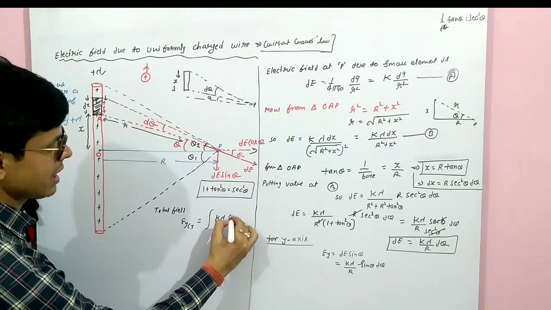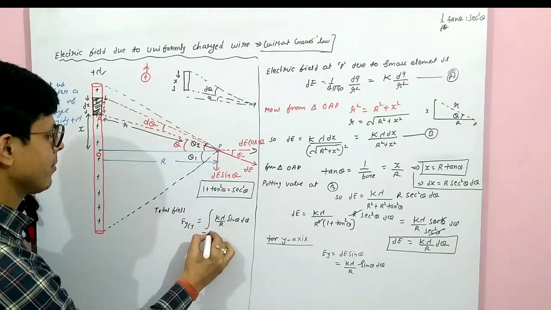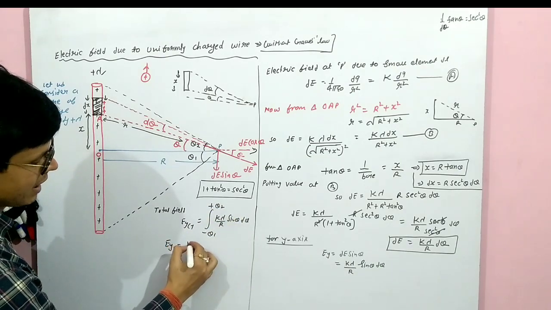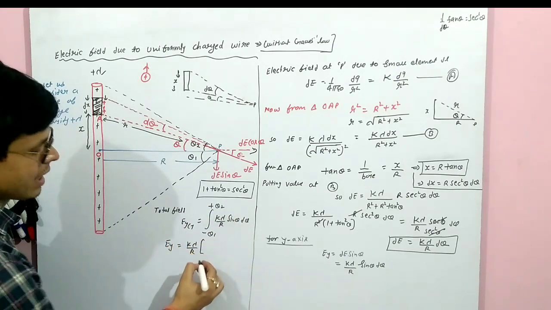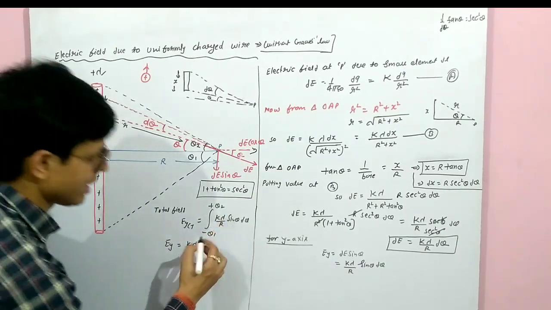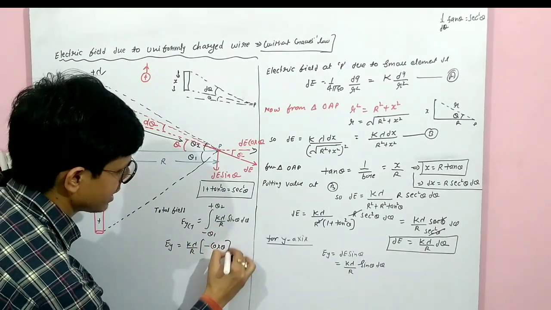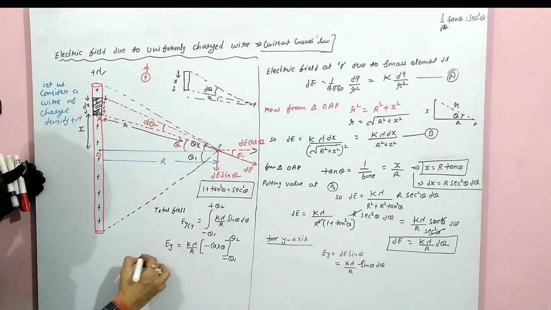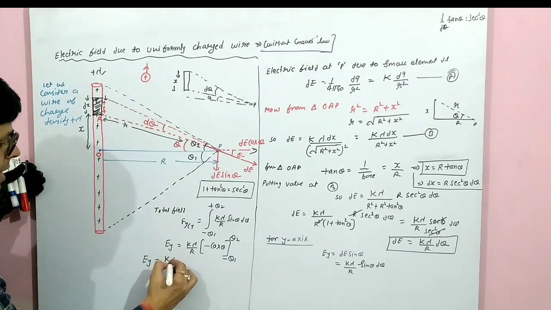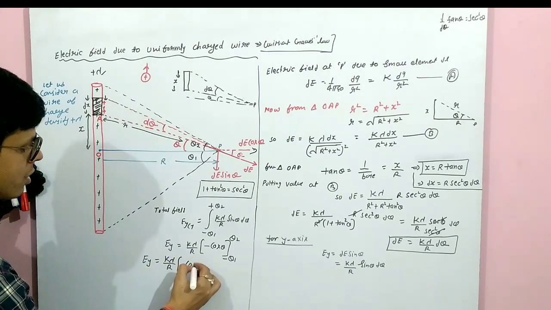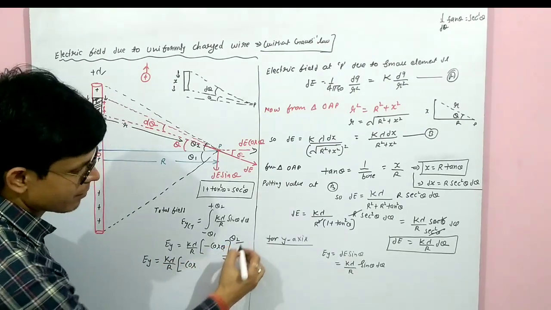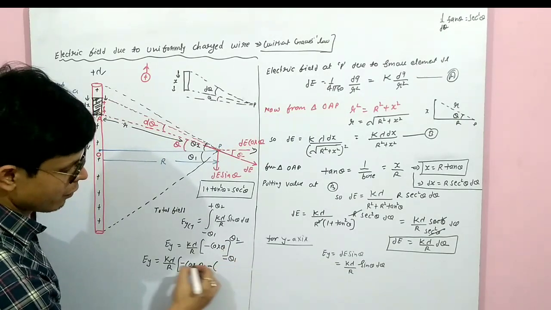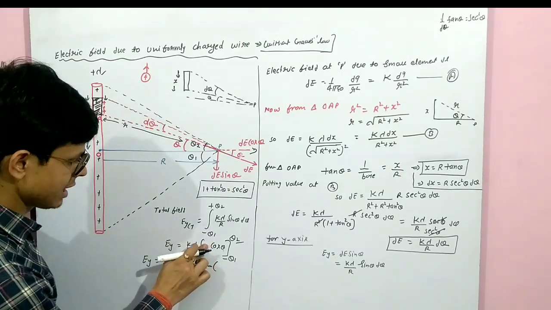Integrate k lambda upon r sin theta d theta, with theta from theta 1 to theta 2. k lambda upon r is constant. Integration of sin theta is minus cos theta, from theta 1 to theta 2. Then put the upper value first: cos theta 2, minus the lower value. This minus is for the formula, one minus is already there. You can take this minus in front.